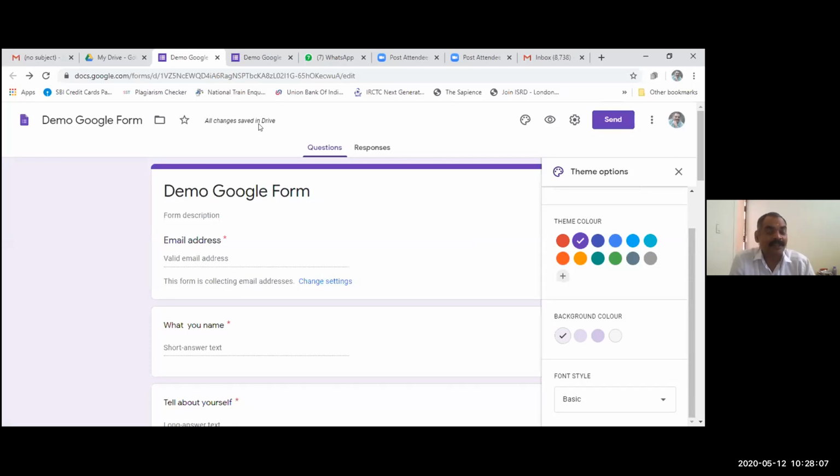that all the changes are saved in Drive. I have not clicked any button like Control S, or saved this form. As discussed earlier, this is a cloud-based application, and all the changes which have been done will be saved automatically in the Google Drive. Okay, so that's all about the Google Form. I think I am okay.